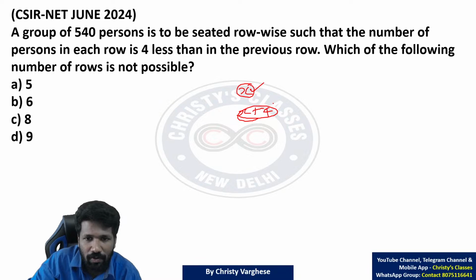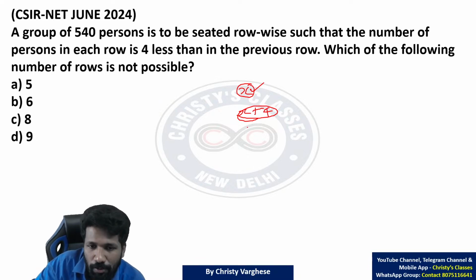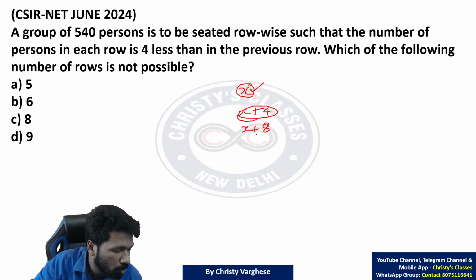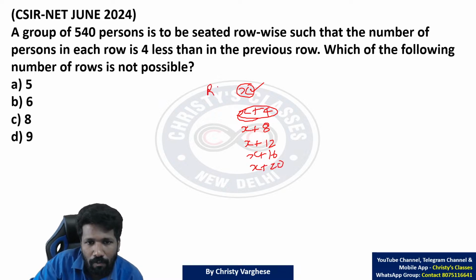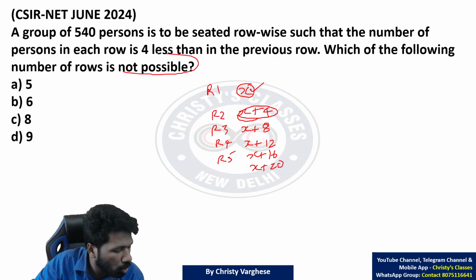So next will be x plus 4. Then next will be x plus 4 plus 4, x plus 8 होगा ना. Next will be x plus 8 plus 4, x plus 12. Then x plus 16, x plus 20. Row 1, row 2, row 3, row 4, row 5. Now the question is asking which of the following numbers of rows is not possible.